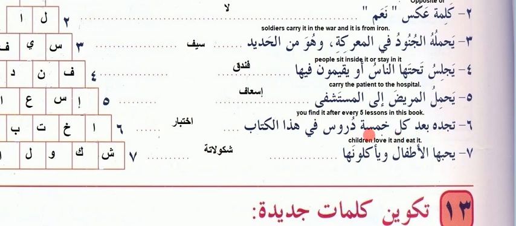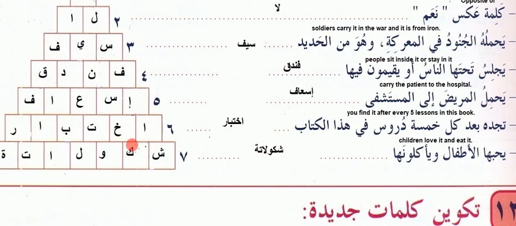Tajiduhu ba'da kulli khamsati duruz fi hadha al-kitab. You find it after every 5 lessons in this book. So hadha kitab, this book. Fi, in. Durus means lessons. Khamsa, 5. Kullu, all. Ba'da, after. Tajiduhu, you find. What is that? Alif, kha, ta, ba, alif, ra. Akhtabar. Akhtabar means test.